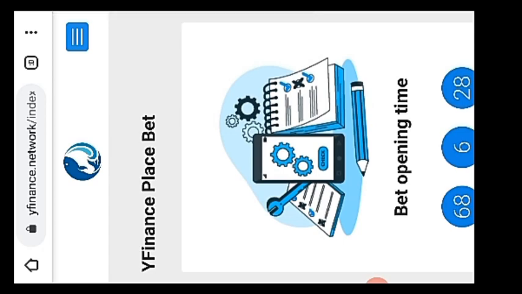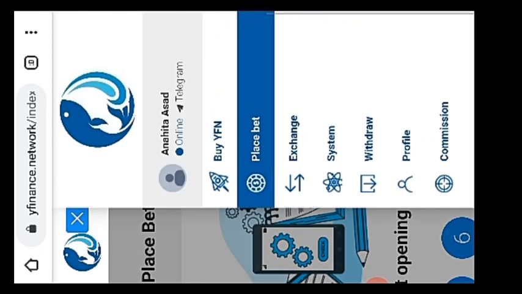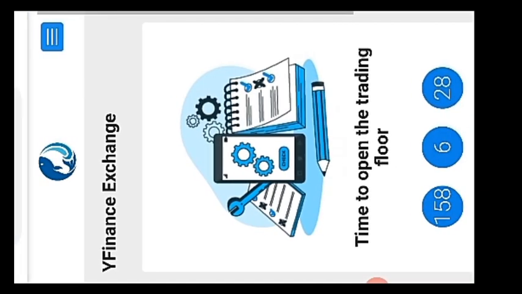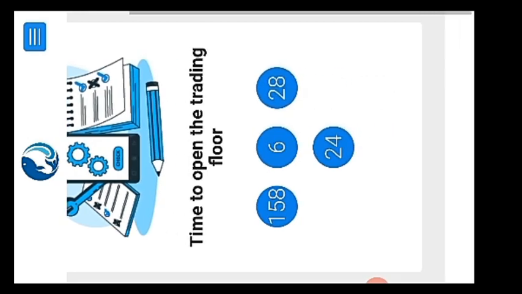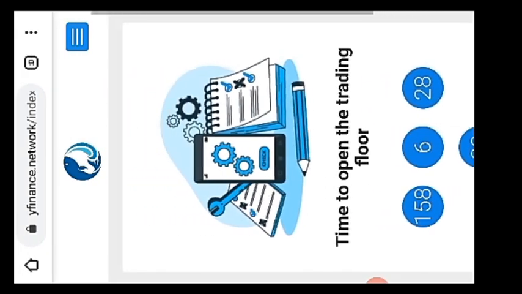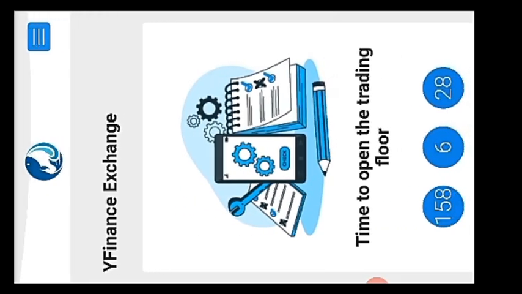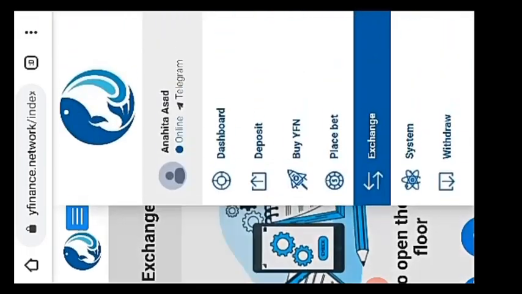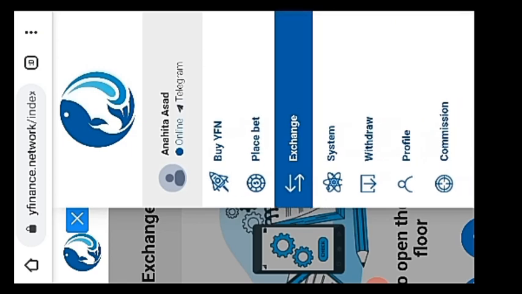Again click on the three lines and hit the option exchange. It's an option in which you can exchange your money into Bitcoin, or any currency you want to exchange. Time to open the trading floor. It also has a timer, as there was a timer in the place bet option.